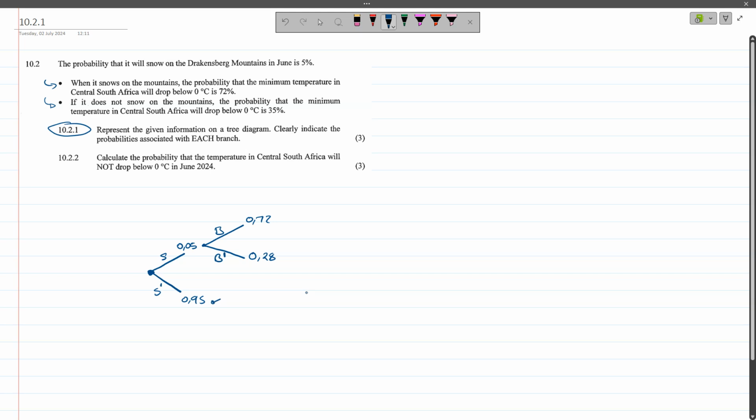And then we go on to the third level of information, where if it does not snow, what is the probability that the minimum temperature will drop below 0 degrees? It is 35%, which is 0.35 in decimal format, and complementary, its value would be 0.65. So this is the tree diagram representing this information.